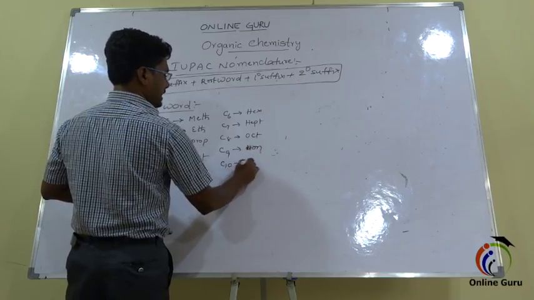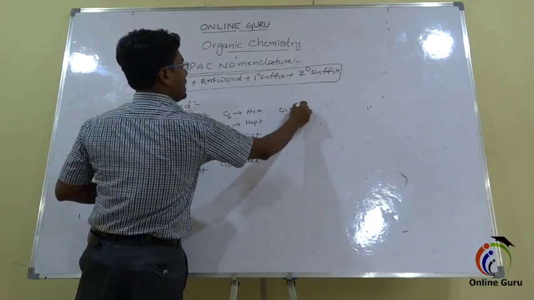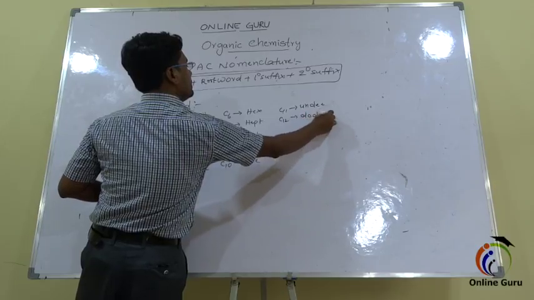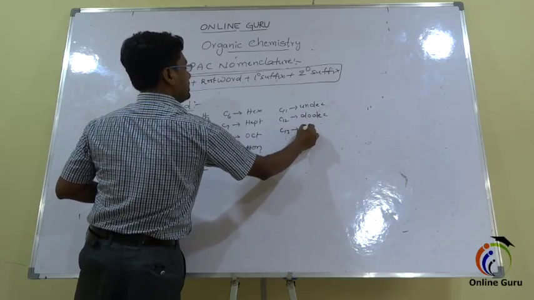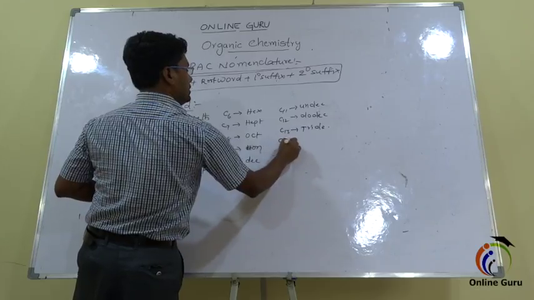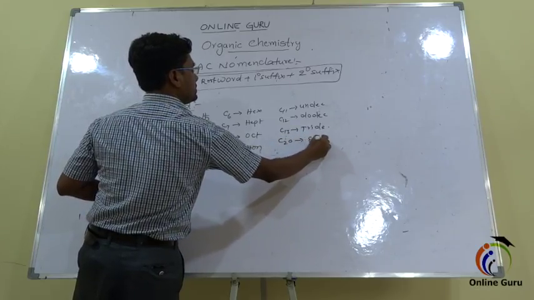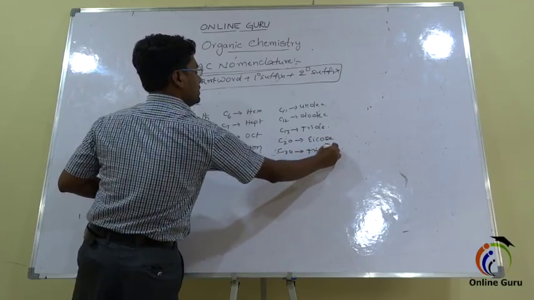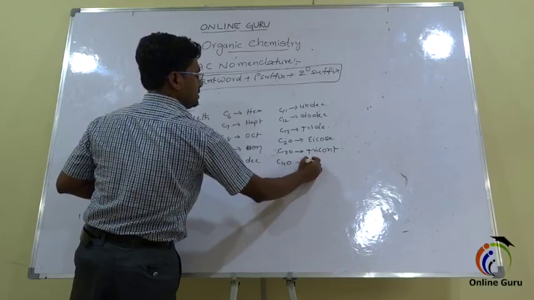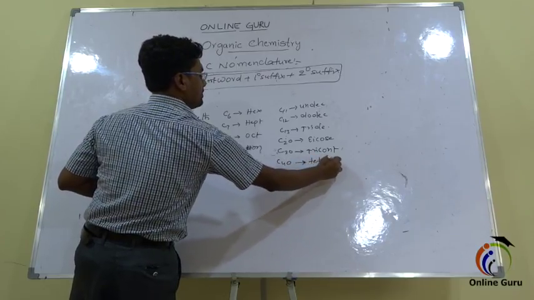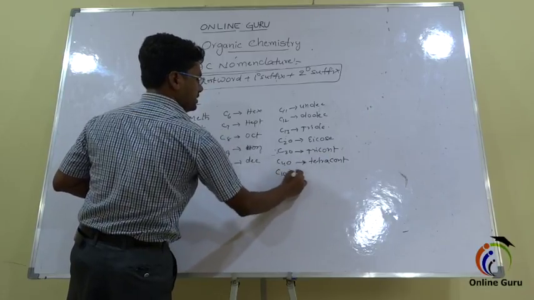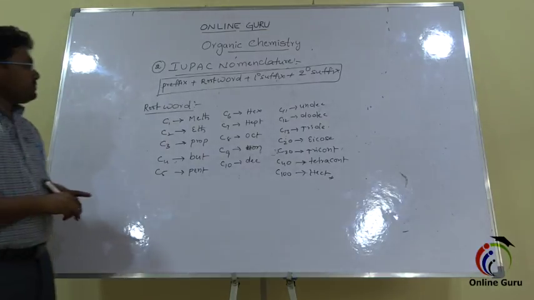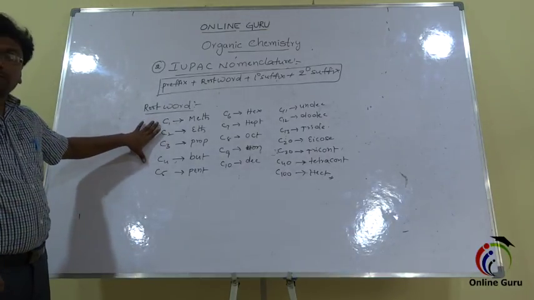Ten means dec, and 11 means undec. 12 means dodec. 13 means tridec. Like that. C20 means eicos, C30 means tricont, C40 means tetracont, and C100 means hect. So these are the root words for the number of carbon atoms present in the longest chain.